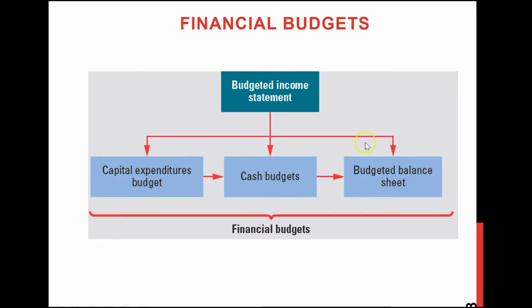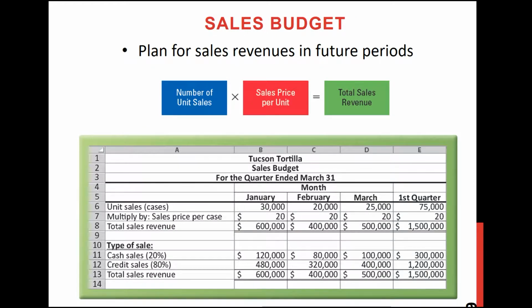There are several other types of budgets. Now we will learn some financial budgets. So these financial budgets are of course based on your income statements. By taking all your income statement data, you can prepare this type of budget. One is your capital expenditure budget, another is your cash budget, and another is your forecasted or budgeted balance sheet. So we basically will focus on your cash budget, and cash budget is basically two types. One is cash payment budget, another is cash receipt budget.